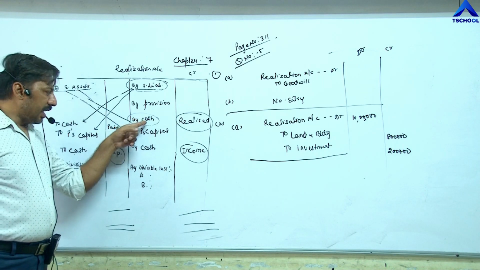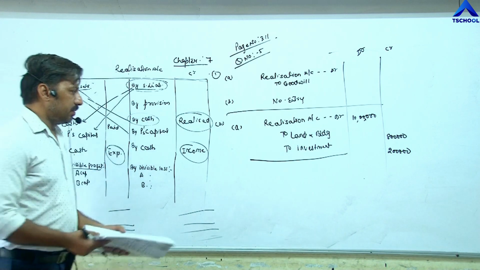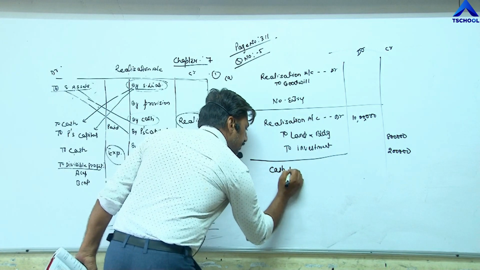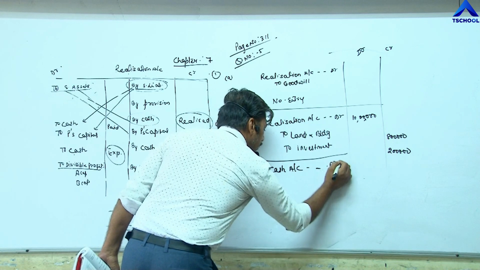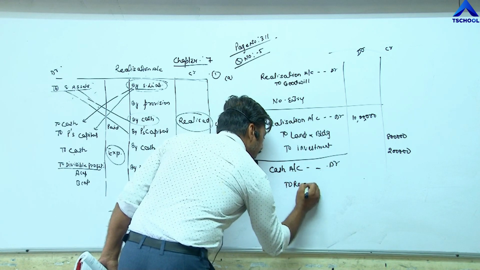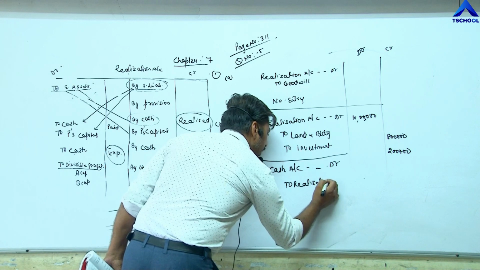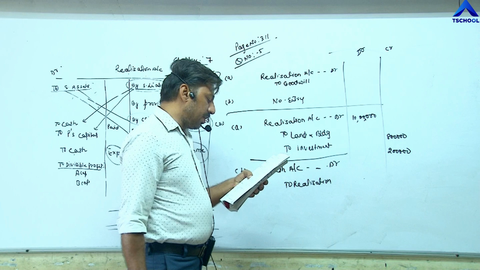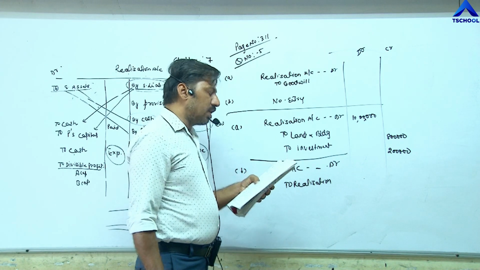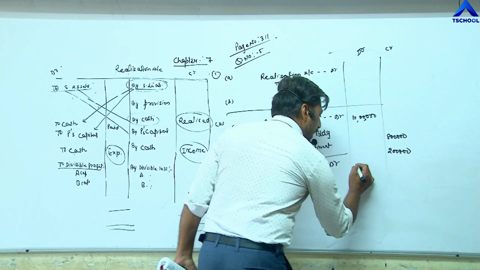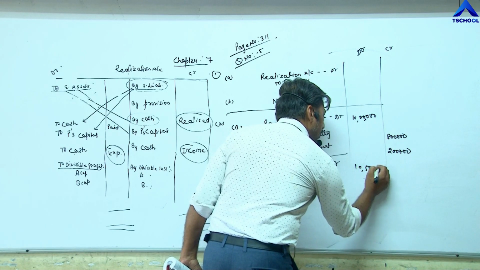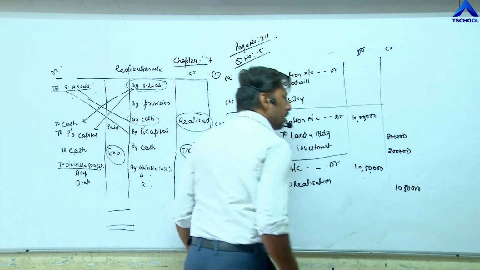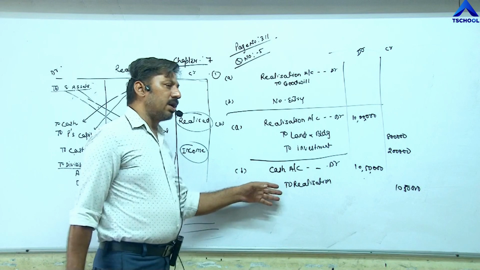So we write cash account debit to realization, and the total cash you have to write here: 9 lakh rupees received for building and 1 lakh 50,000 for investment. The total becomes 10 lakh 50,000 rupees.